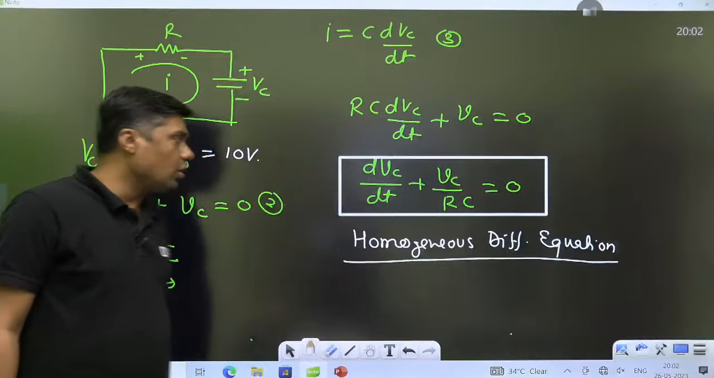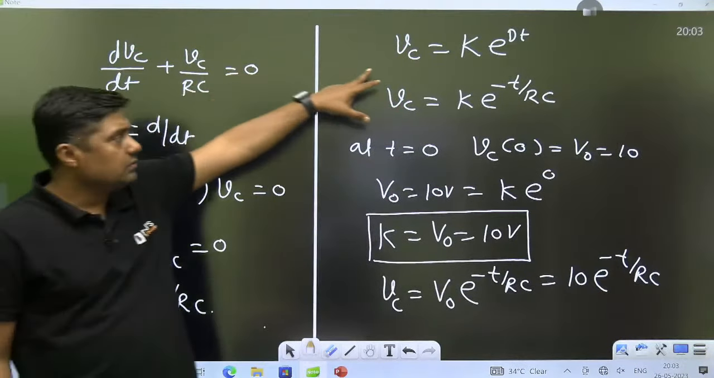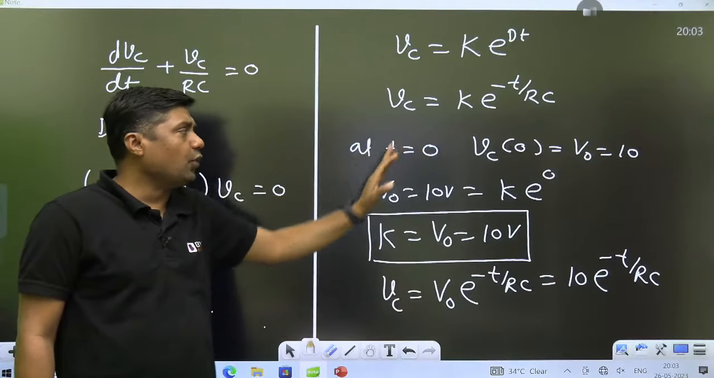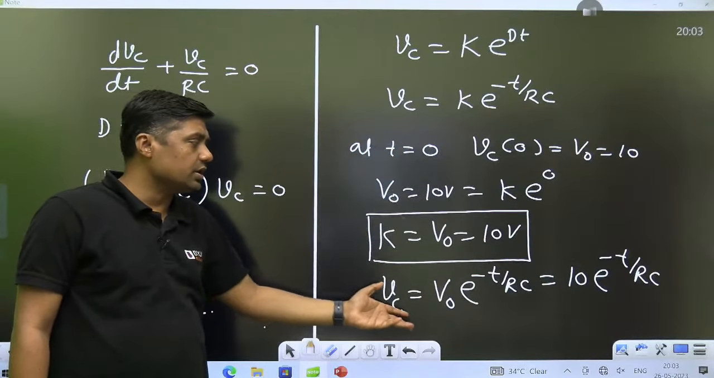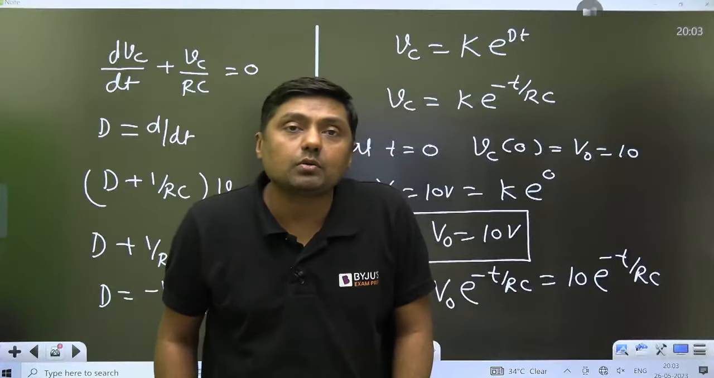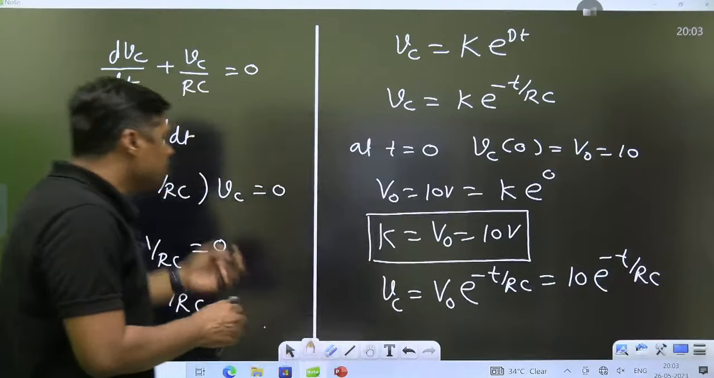What is the solution of the homogeneous differential equation? Get the root, and that is the general solution, and you will get this formula. And how can we find the value of k? From the initial condition. That is the general solution, 10 e raised to power minus t by RC, or V naught e raised to power minus t by RC. This is an exponentially decreasing function.